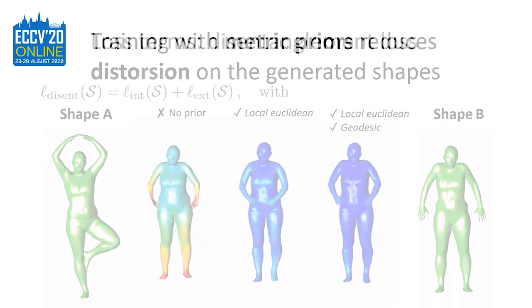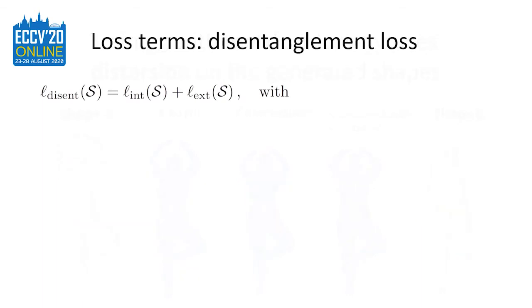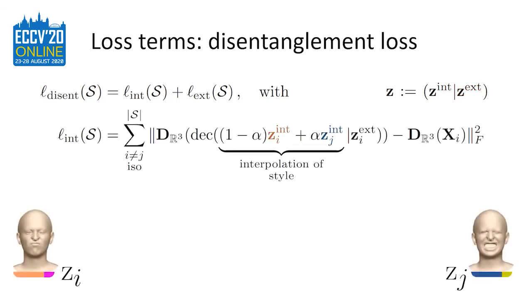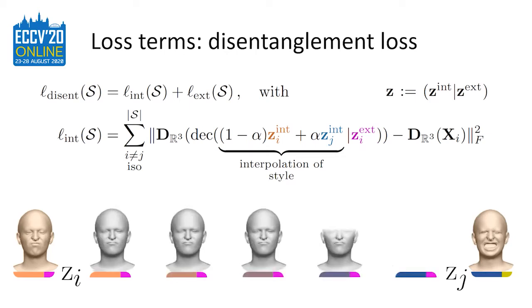To induce disentanglement on the latent space, we also make use of a third loss term. We thus obtain a part of the latent code dedicated to encoding the style of the shapes, which is an intrinsic property, while the remaining part will encode just the extrinsic pose information. The main idea is that if we interpolate just the style part of two nearly isometric shapes, we do not expect any change in the resulting reconstructed shape.